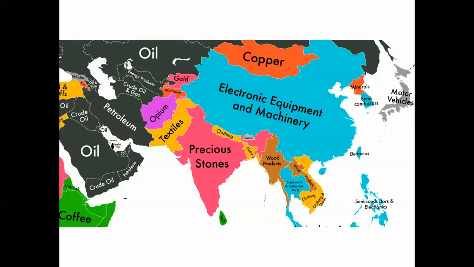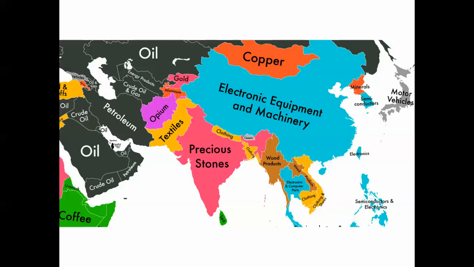So, for example, Mongolia exports copper. North Korea, to the degree that it can export anything, exports minerals. We see that India exports precious stones primarily. Indonesia exports wood products. Malaysia exports wood products. And then you see that some of the others are in primary manufacturing, things like textiles. Pakistan, Nepal, Bangladesh, Vietnam, all are exporters of textiles.